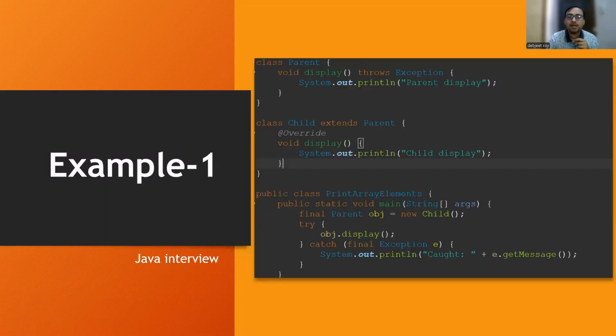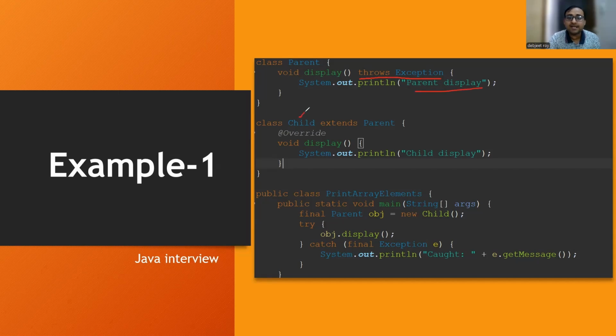So this is one of the examples that I wanted to tell you. There is one parent class. In the parent class, I have a display method, and the display method throws Exception, which is a generic exception, and prints parent display.